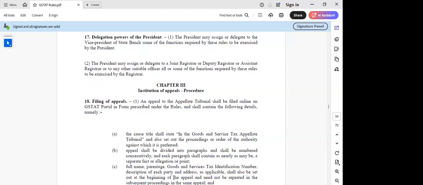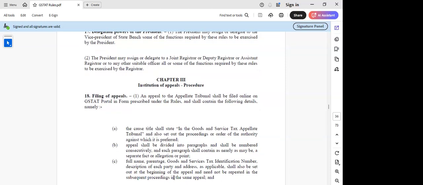You're right. Then next we are coming to all these details which we have to file in the appeal form. Only this parentage, I think, will be applicable in the case of individuals, because somebody may have been authorized to appeal on behalf of a successor or something of that kind.